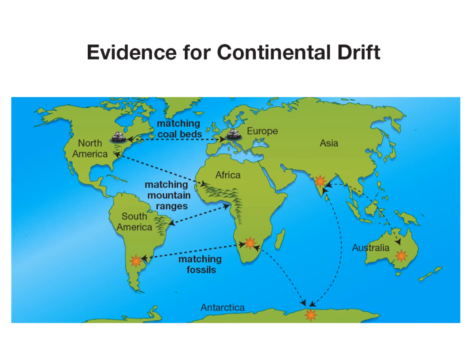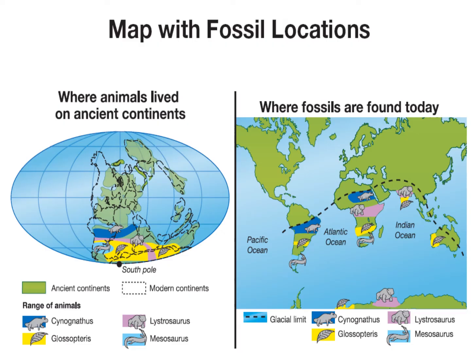This is just a picture showing the different fossil evidence that we saw and how everything would have fit together, which you saw a lot of during your far-flung fossil expedition. This again is just a different map. You saw a lot of these different fossils during your expedition. This is showing you how they were once together and where these fossils, or animals, lived.